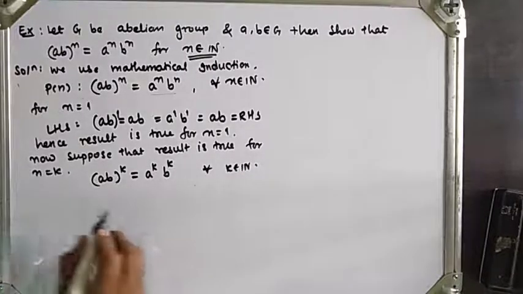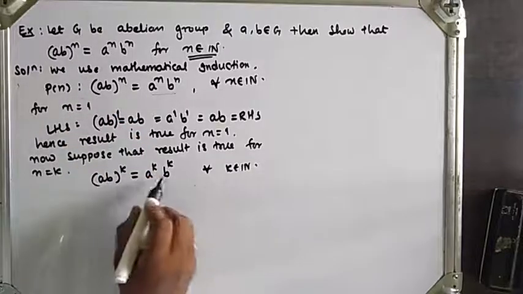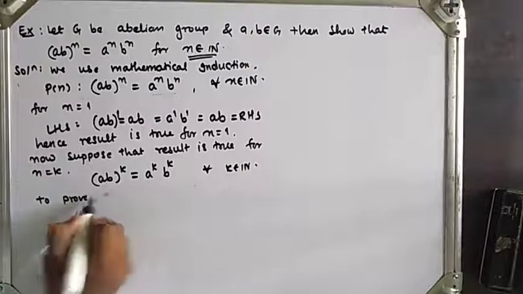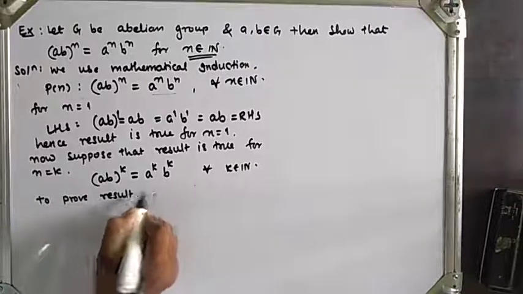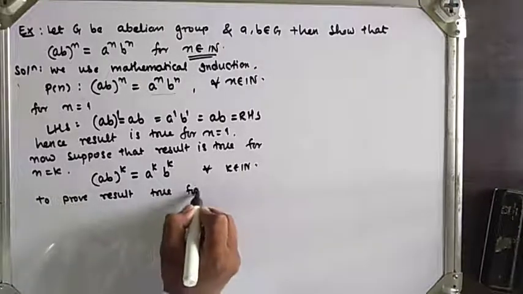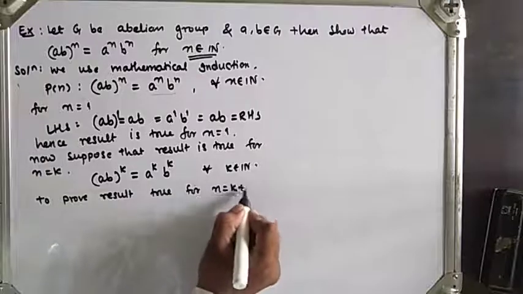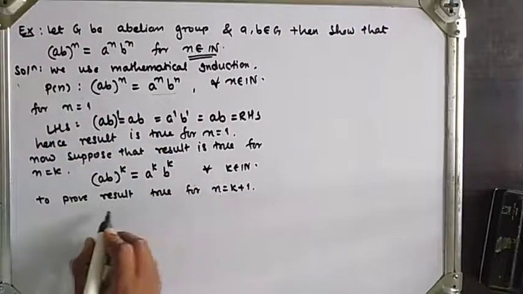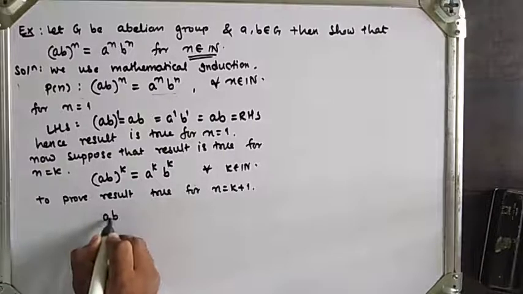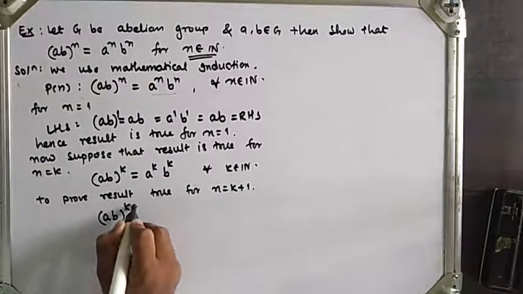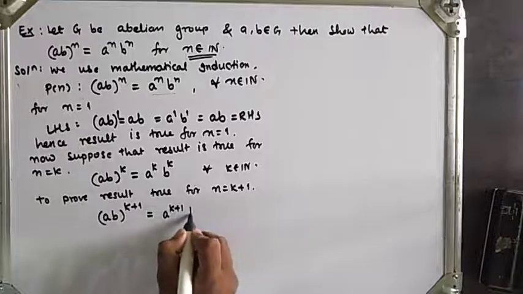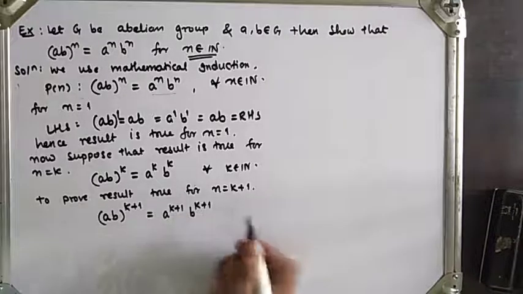Now what we have to prove here? The result is true for n = k+1. So replacing n = k+1, we will get (a * b)^(k+1) = a^(k+1) * b^(k+1).